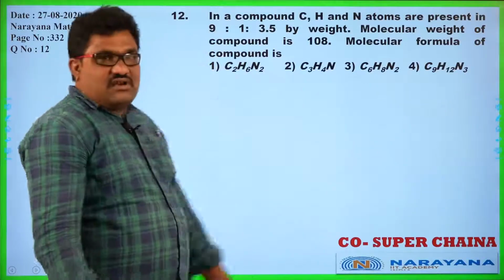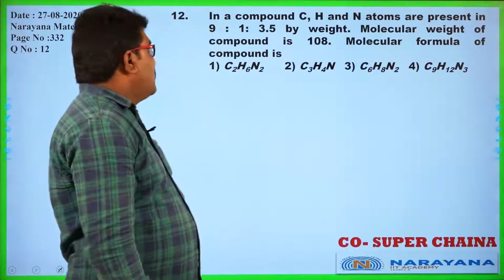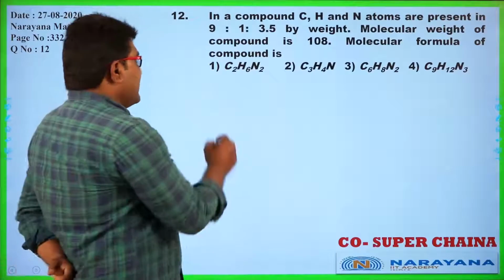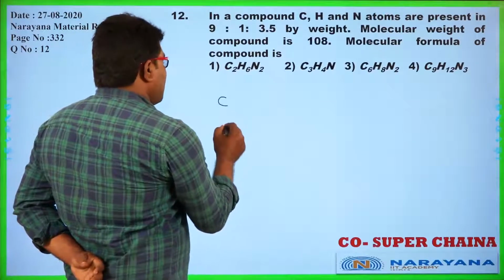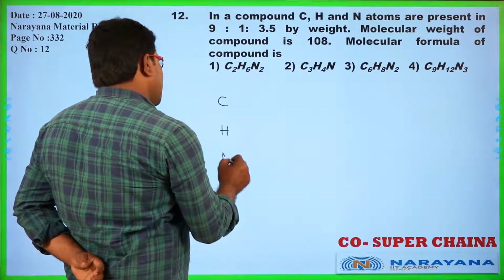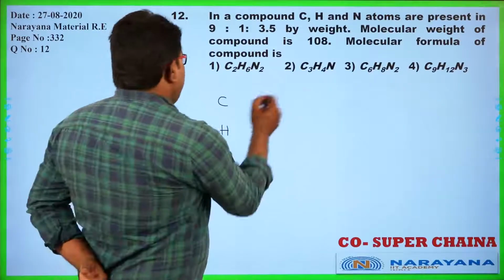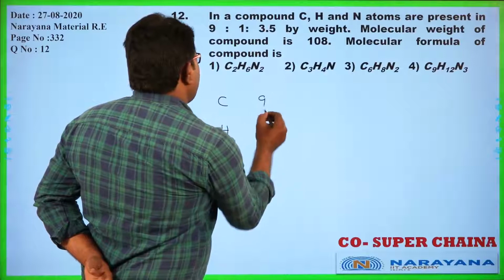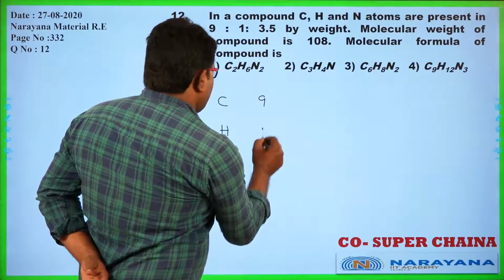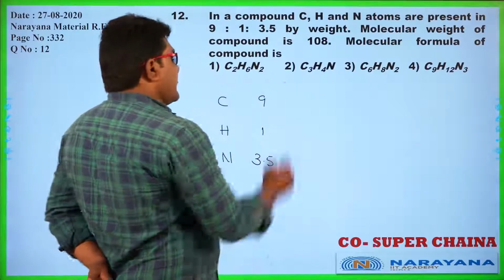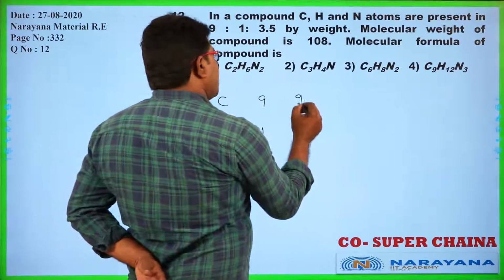In a compound, carbon, hydrogen and nitrogen atoms are present, and the weight ratio is 9, 1 and 3.5. For the relative number of atoms, what shall we do?